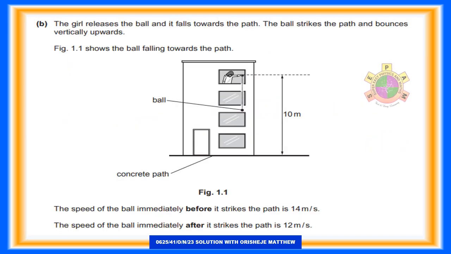Question 1b. The girl releases the ball and it falls towards the path. The ball strikes the path and bounces vertically upwards. Figure 1.1 shows the ball falling towards the path. The speed of the ball immediately before it strikes the path is 14 meters per second. The speed of the ball immediately after it strikes the path is 12 meters per second.